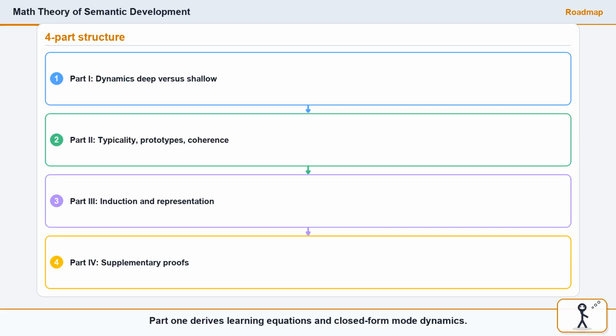Part 1 derives learning equations and closed-form mode dynamics. Part 2 explains organization of semantic knowledge. Part 3 analyzes inductive projection and neural similarity. Part 4 goes through supplementary derivations and phase transitions.